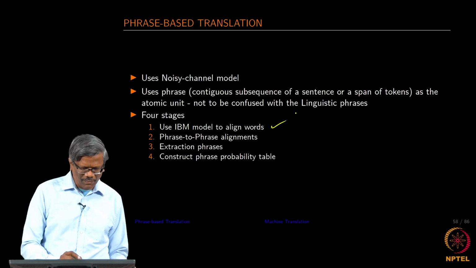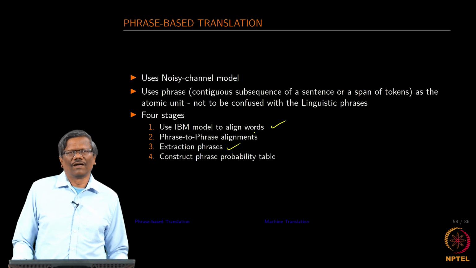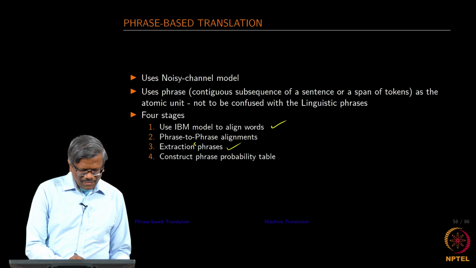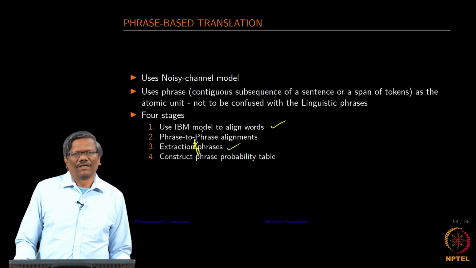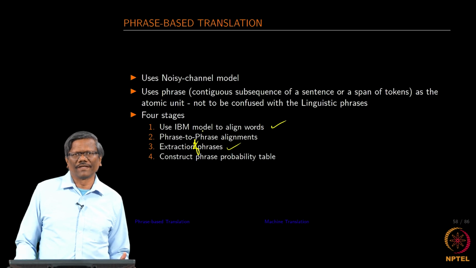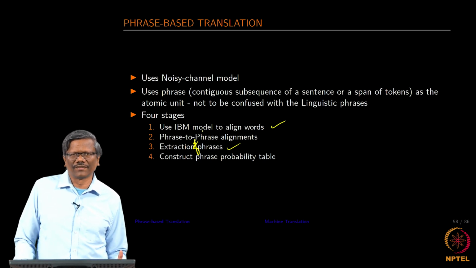So, we want to look at the extraction of phrases in a way that is very consistent with our model, and then later construct the phrase probability table, the same thing that we have done earlier too with the words.